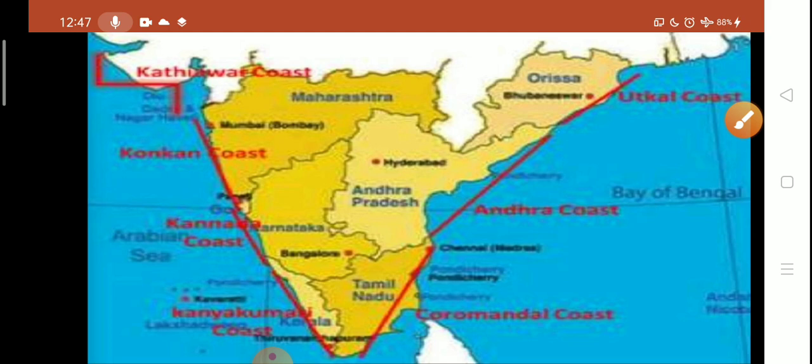Again, understand this topic. Indian coastal plain is divided into two parts: eastern coastal plains and western coastal plains. Eastern coastal plains starts from West Bengal to Kanyakumari, and western coastal plains starts from Rann of Kutch to Kanyakumari. Eastern coastal plain is further divided into three parts: Utkal coast, Andhra coast and Coromandel coast. And western coastal plain is further divided into four parts: Kathiawar coast, Konkan coast, Kannada coast and Kanyakumari coast, which is also known as Malabar coast.